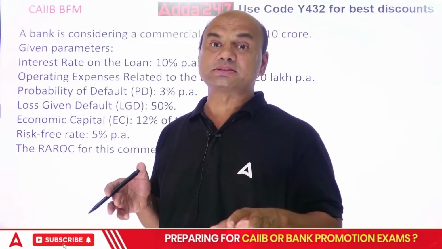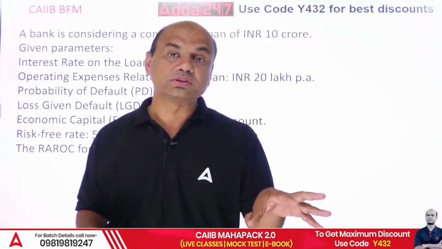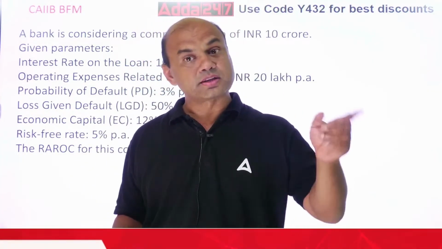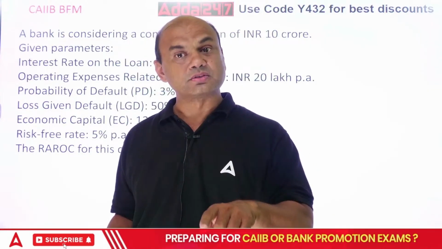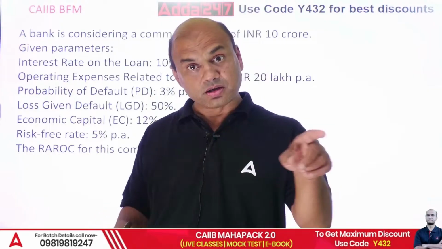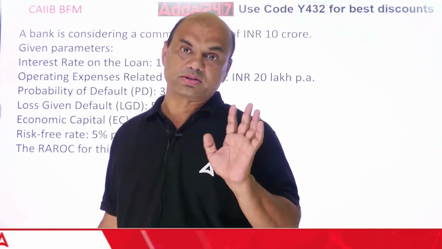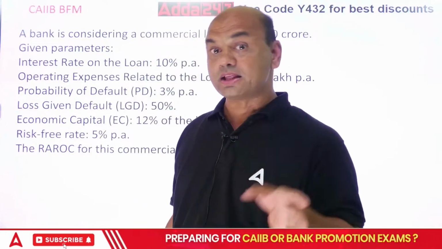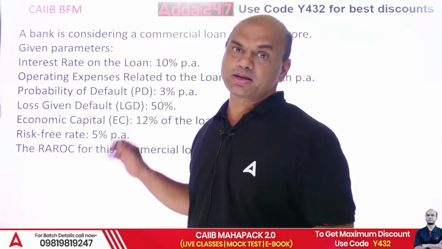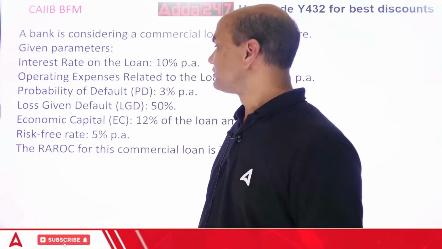It does this for every sector. Housing loans, how many loans were given in last 10 years per year, and what is the NPA? Commercial loans, how many loans were given per year, and what was the NPA per year? And that percentage, we calculate the weighted average. Then you get the probability of default. But in exam, it will be given to you. I just gave you the background of this.